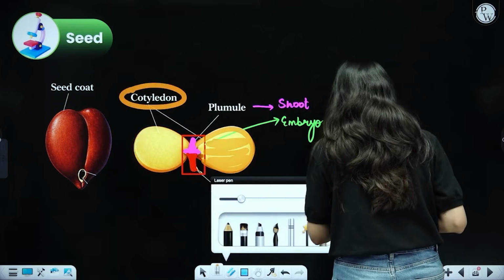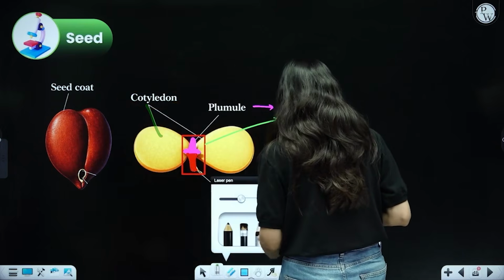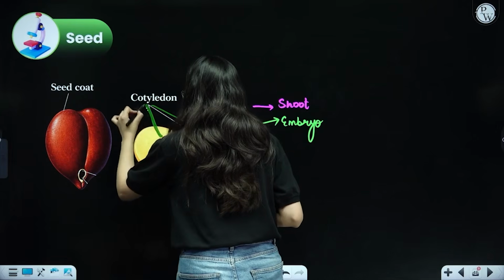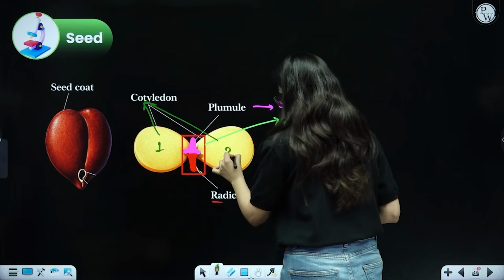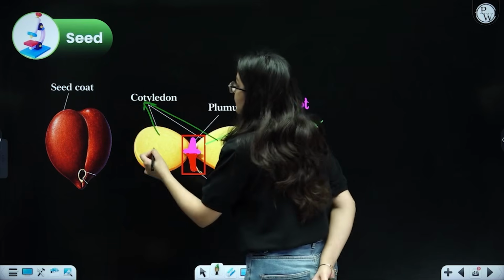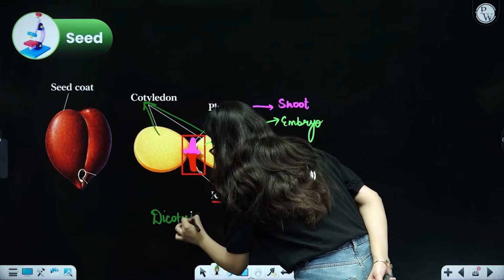Both of these structures that you see over here, this is a cotyledon and this is also a cotyledon. Now, these two are cotyledons, and think about it. If there are two cotyledons, cotyledon number 1, cotyledon number 2, what will we call this? That this seed is actually a dicotyledonous seed.